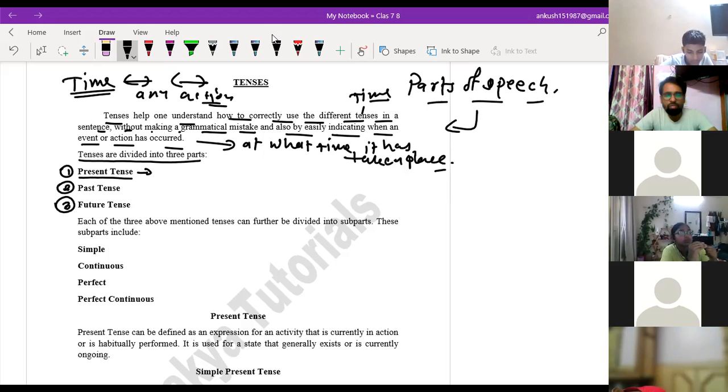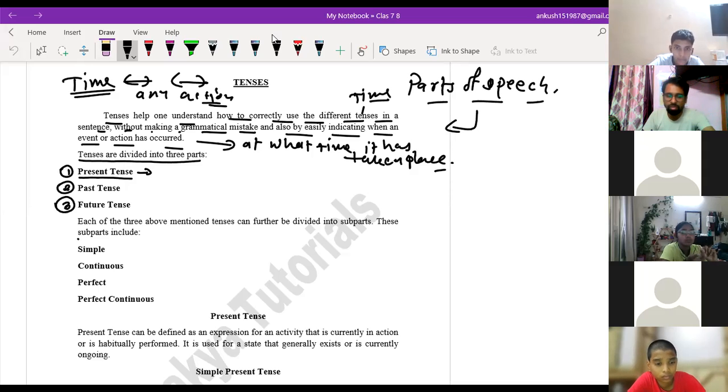Like you woke up in the morning today, but today is a present day, isn't it? Something must have happened in the morning, but that is referring to the present time. So the time of the action may be different, and that is why these main tenses are divided into other four subparts.